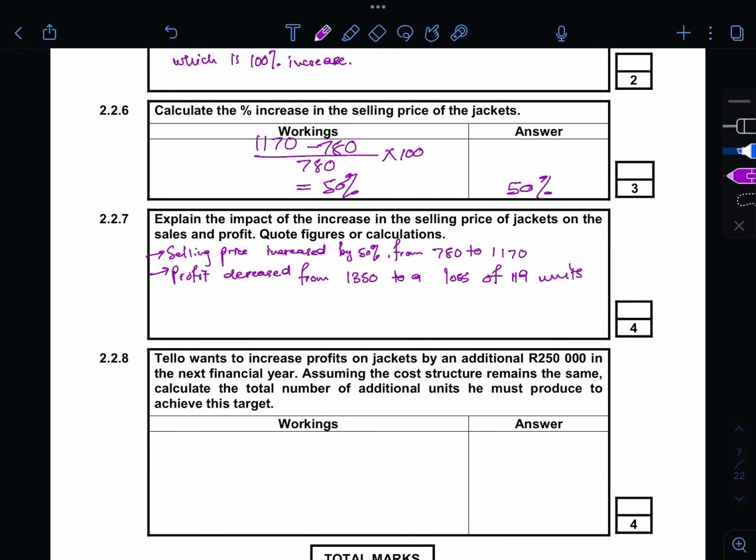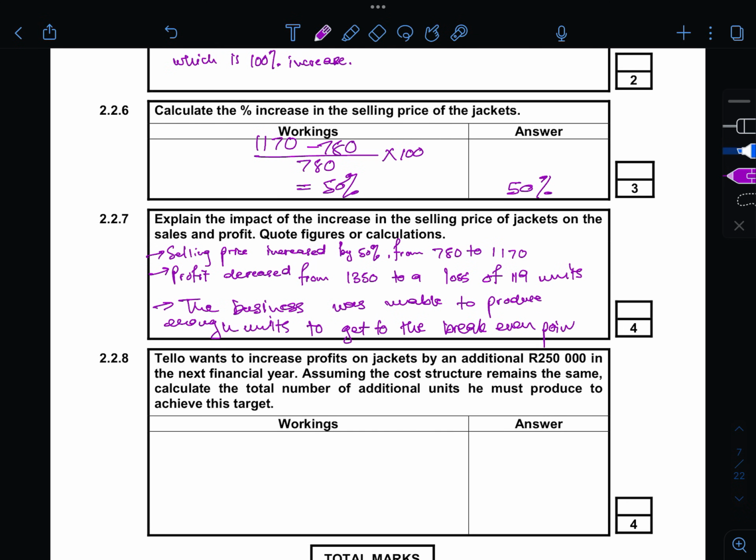If you want to do calculations, you can, and you can also just state that the business was unable to produce enough units to get to the break-even point.